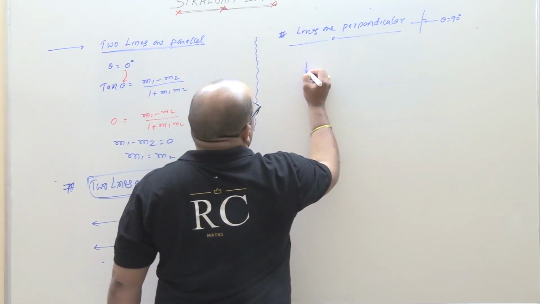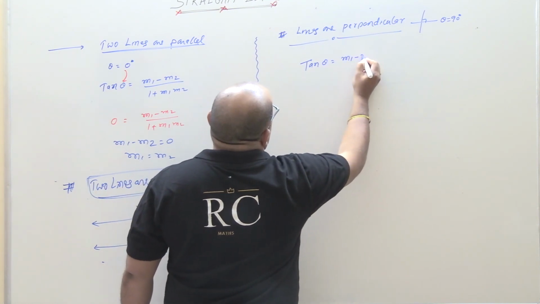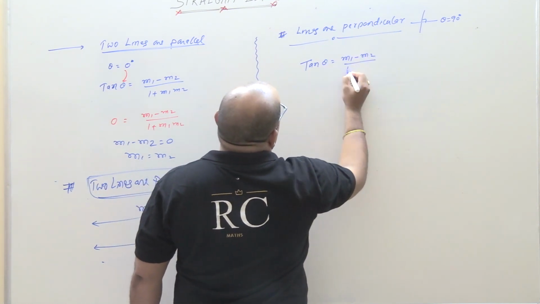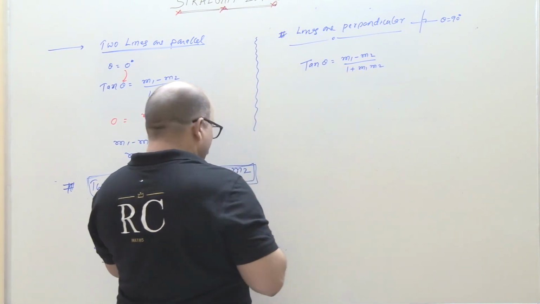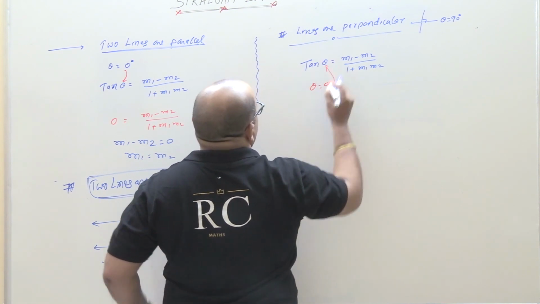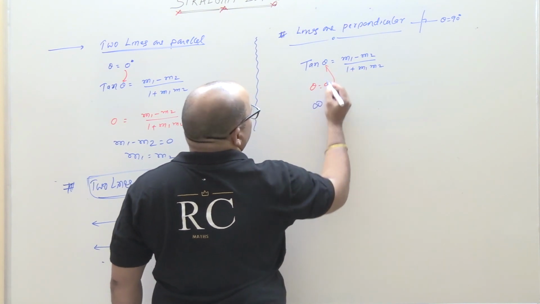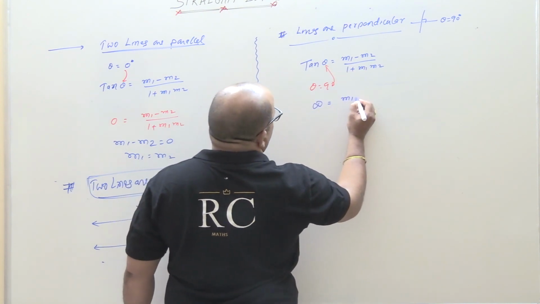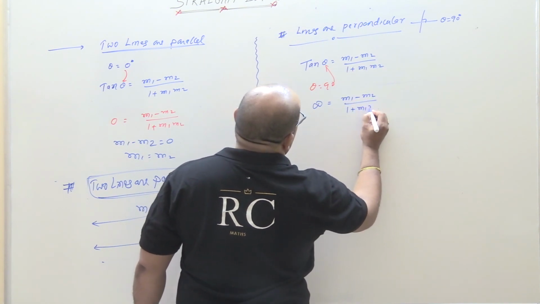Tan theta is equal to, you know that formula, students, (m1 minus m2) by (1 plus m1 m2). Now replace theta, theta is 90 degrees. Substitute: tan 90 is not defined, that means infinity.